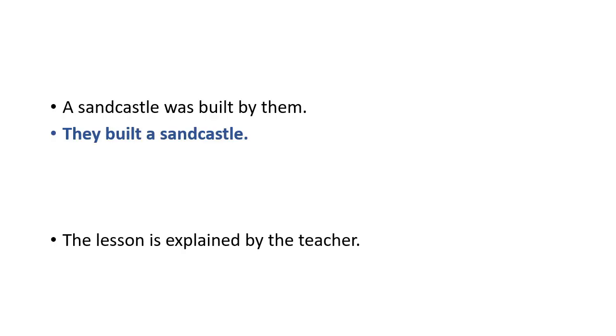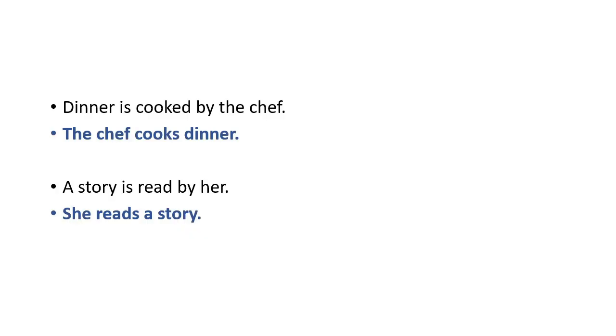The lesson is explained by the teacher. Okay, subject will be object and object will be subject. The teacher explains the lesson. Dinner is cooked by the chef. Subject will be object and object will be subject. The chef cooks dinner. The chef becomes the subject and dinner becomes the object.